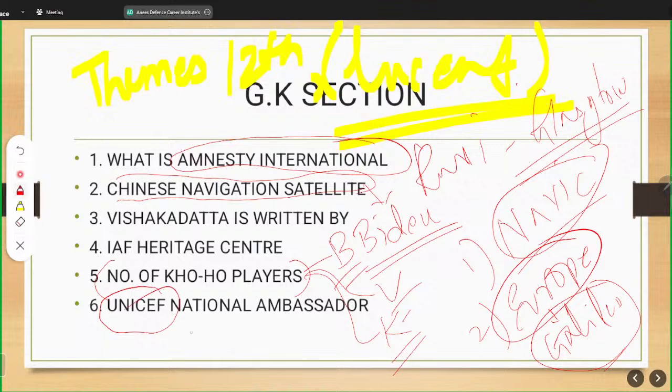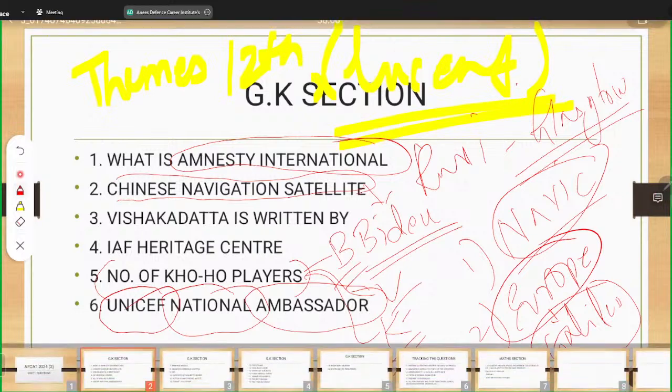Next is UNICEF. Now UNICEF again is a body which is related to environment and climate change. Okay. Now this is Climate Exchange Fund. So you should know who is the national ambassador, by whom it is funded. All these important themes you should be knowing about.